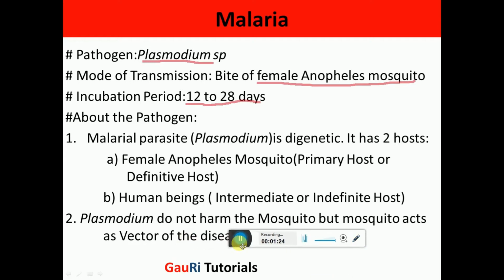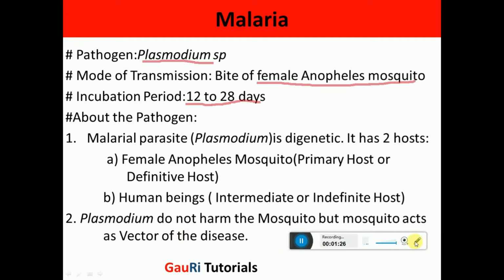Now regarding the pathogen, Plasmodium is digenetic. Digenetic means that it has got two hosts. The first host is the female Anopheles mosquito. This is also called the primary host or definitive host.